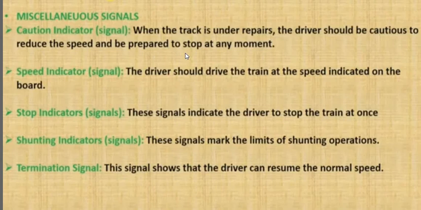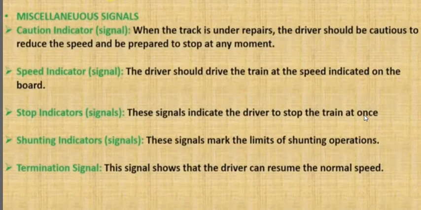Suppose track maintenance work is going on, or a repairing work is going on. It indicates the driver of the train to move with caution. It indicates that the train speed should be reduced and the driver should be prepared to stop at any moment. This is called the caution indicator.